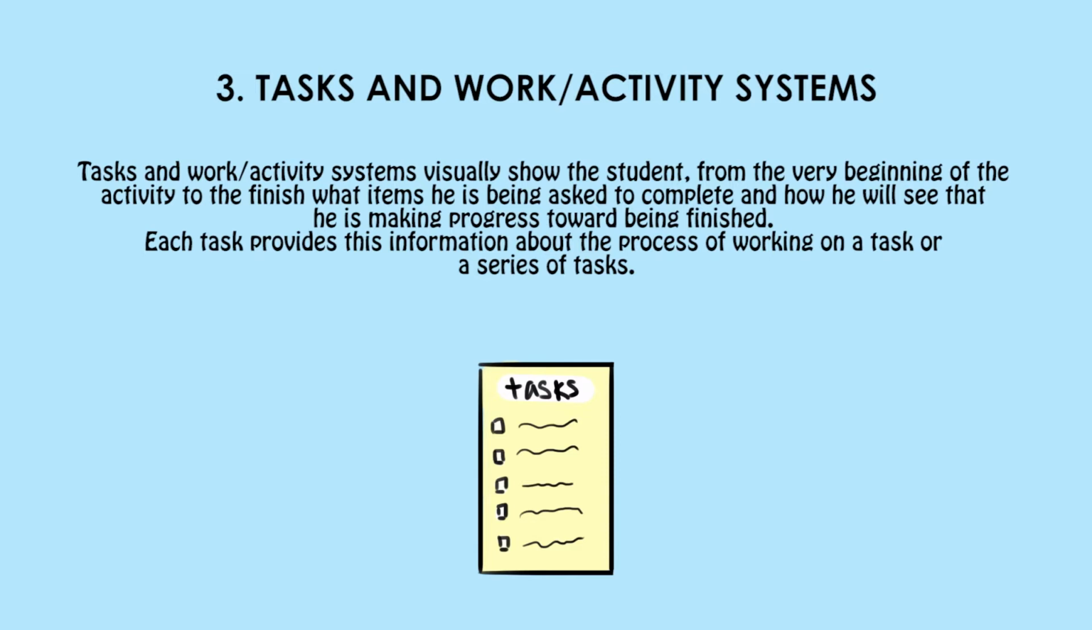Tasks and work or activity systems visually show the child, from the very beginning of the activity to the finish, what items he is being asked to complete and how he will see that he is making progress. Each task provides this information about the process of working on a task or a series of tasks.